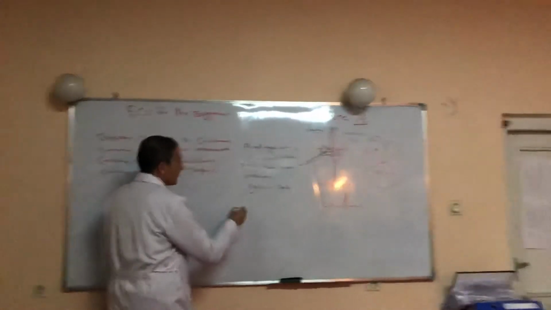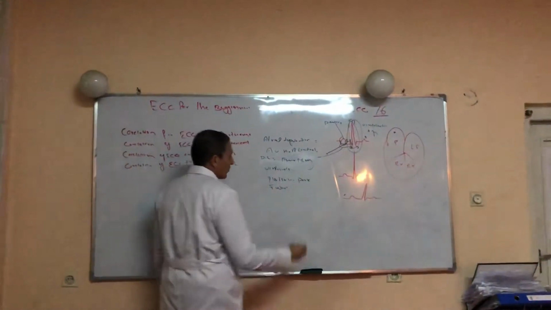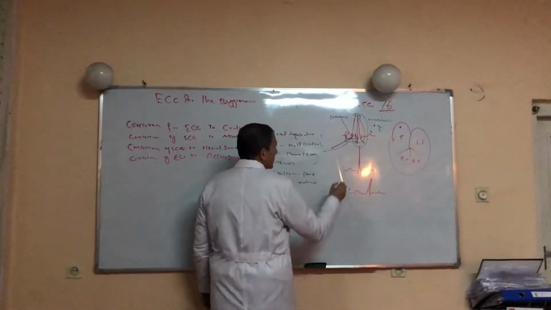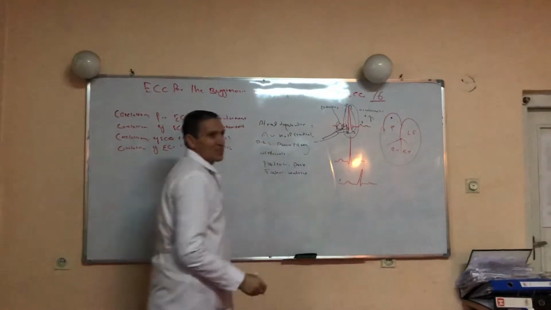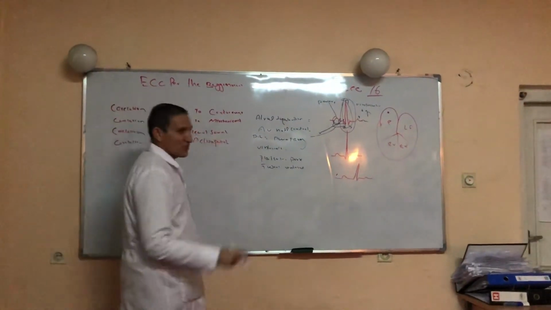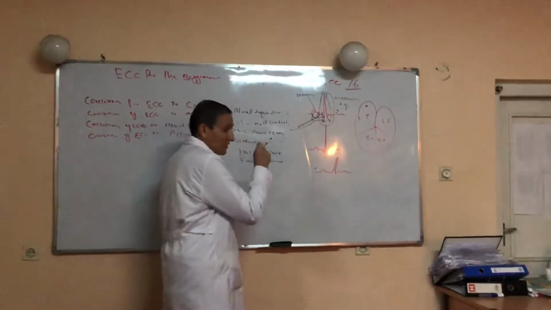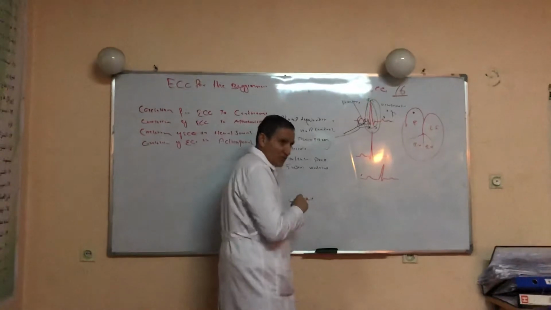What is the T wave representing? Ventricular repolarization. There are different opinions regarding the T wave. The source is uncertain, but they say three things. First, Purkinje fiber repolarization. Second, septal ventricular repolarization.